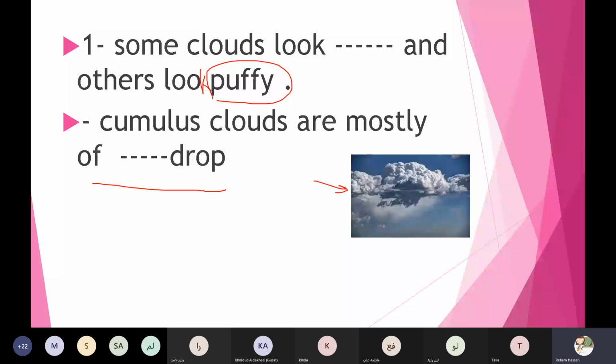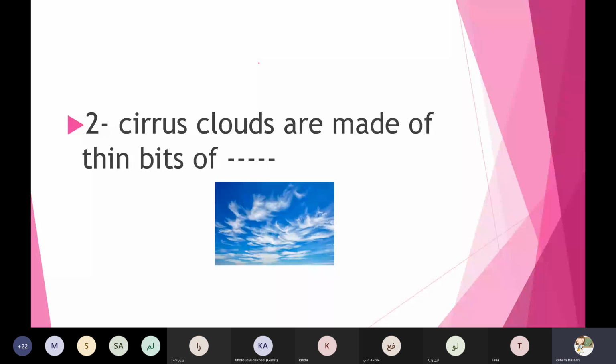Noura Saleh. Yes, teacher. Look here, Noura. Wait, honey. These clouds are made of thin bits of what? Of ice. Amazing. Thanks a lot, honey. Okay, number 3.